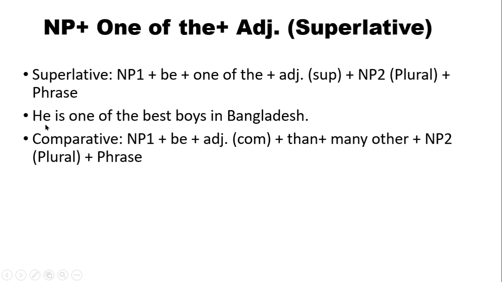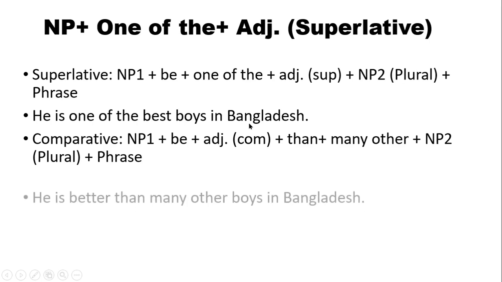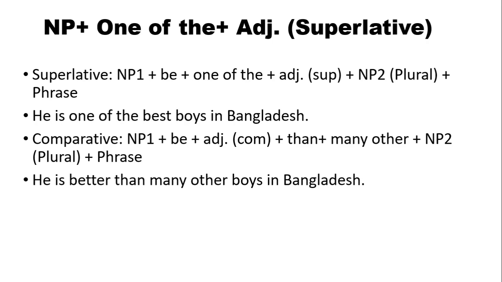He is NP1 here, and then be verb. He is. Then we should not use one of the. We are going to use comparative form of adjective. For best, we will use better. He is better than many other, and NP2, boys. Many other boys in Bangladesh. So this is the answer. He is better than many other boys in Bangladesh.